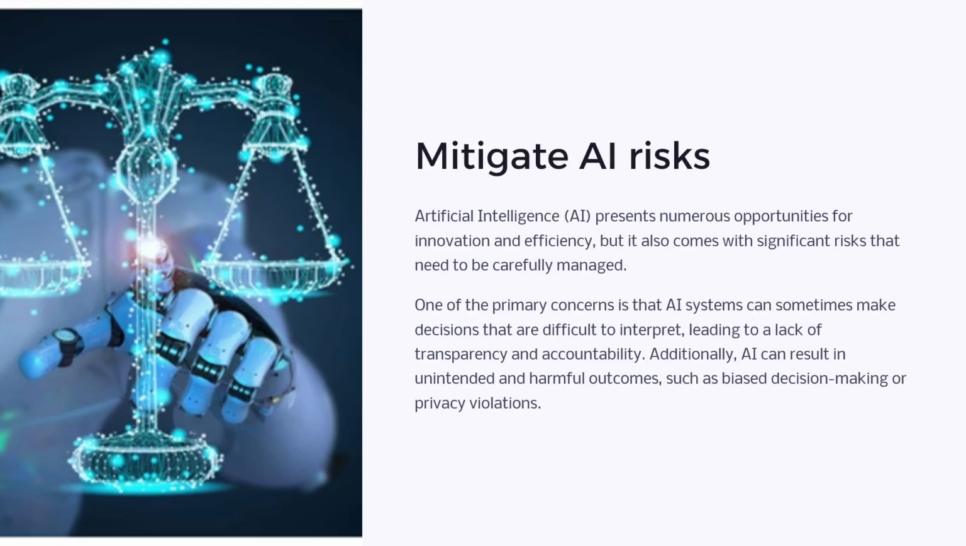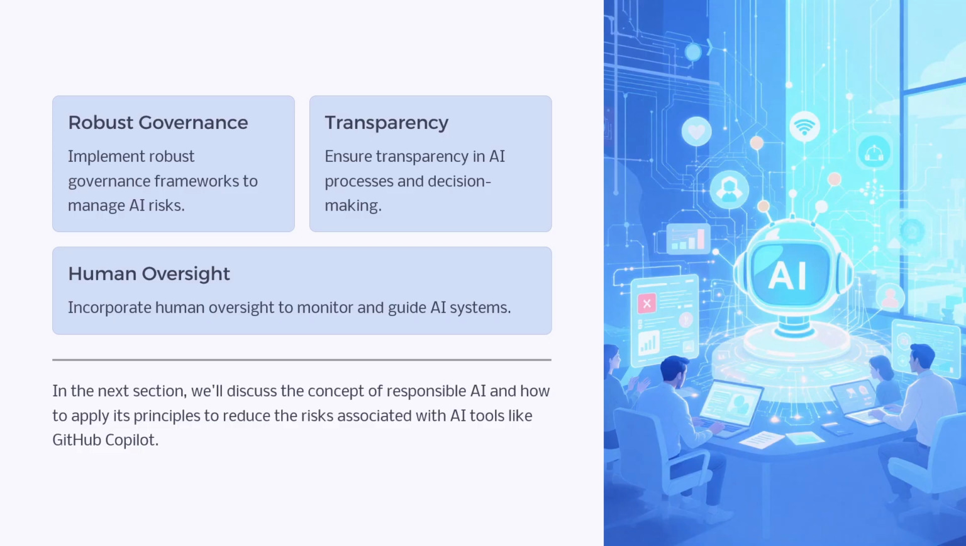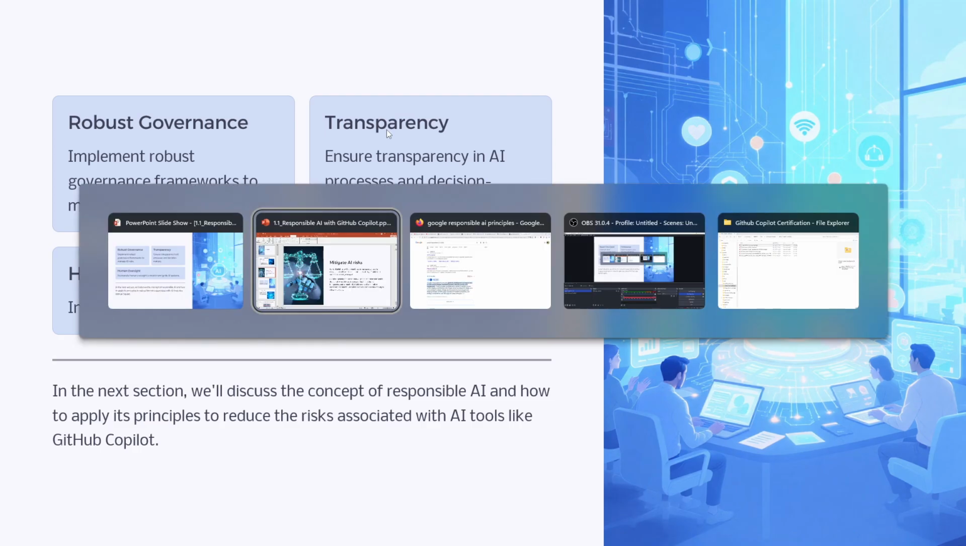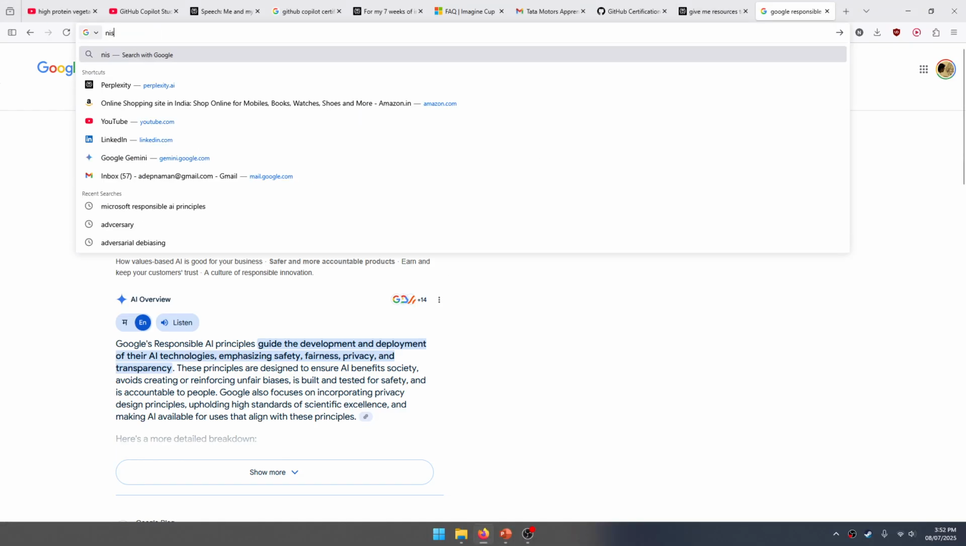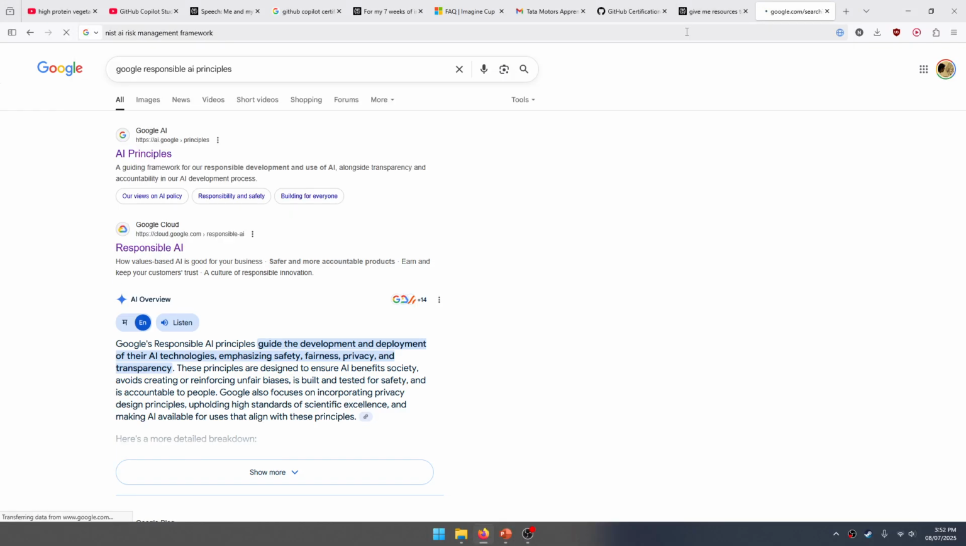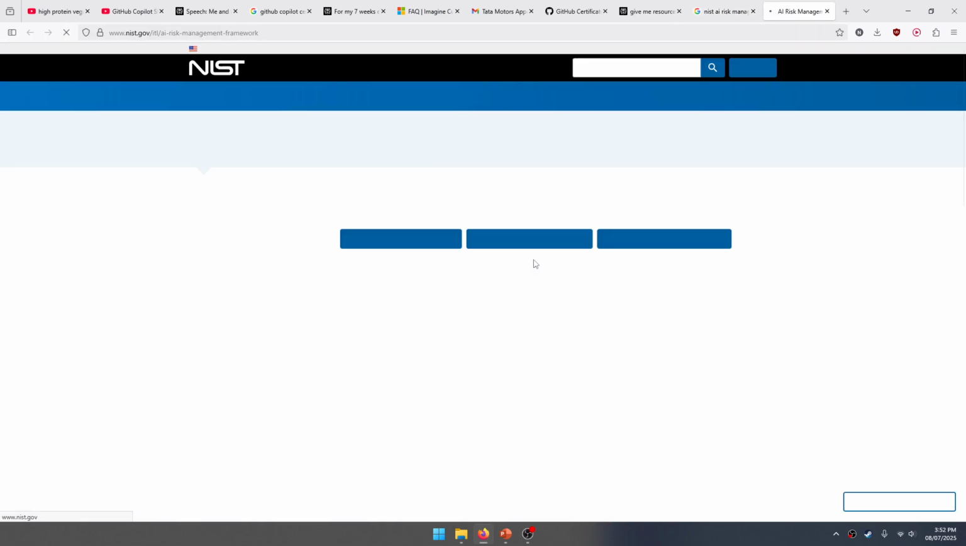Next is mitigating AI risk. To mitigate AI risks, we can implement certain methods which are discussed in the next slide. First is robust governance. As you may all know, we have security standards for organizations like ISO 27001. As more and more people and organizations are using AI, there are a lot of governance standards for AI itself. Let me show you one of them. If you search for NIST AI Risk Management Framework, this is one of those frameworks which have been developed.